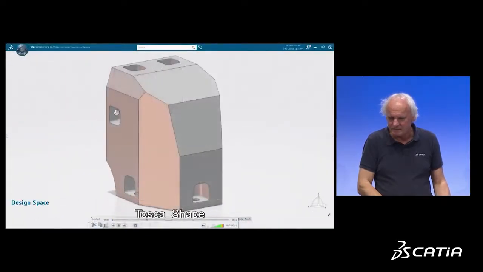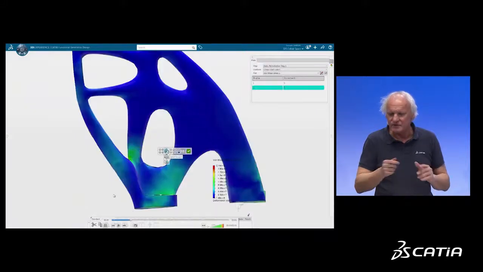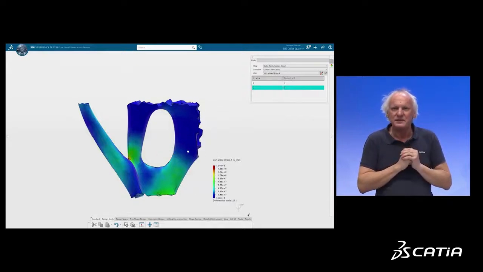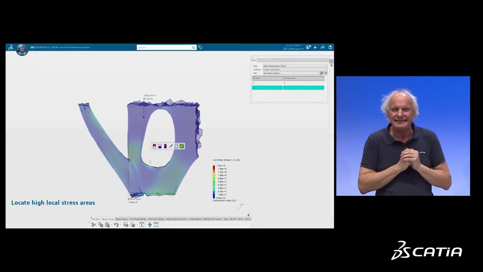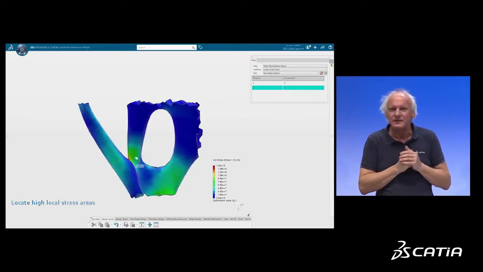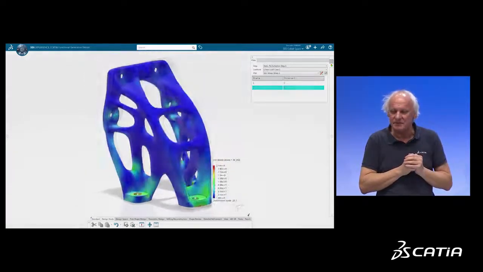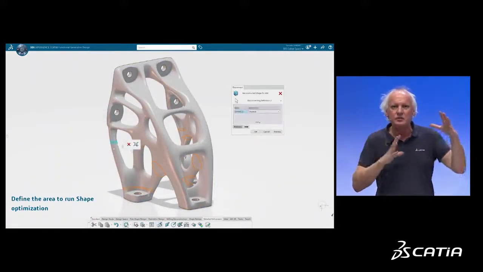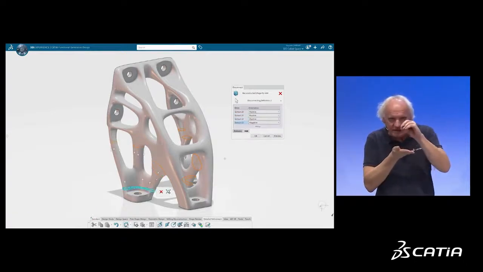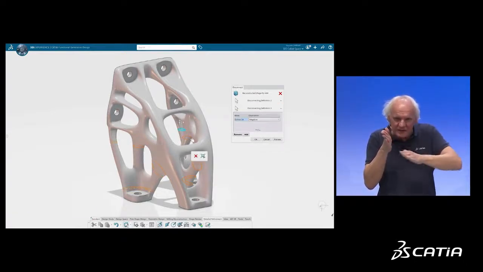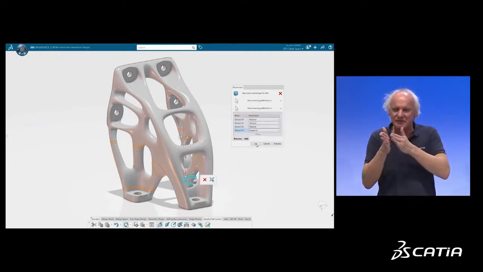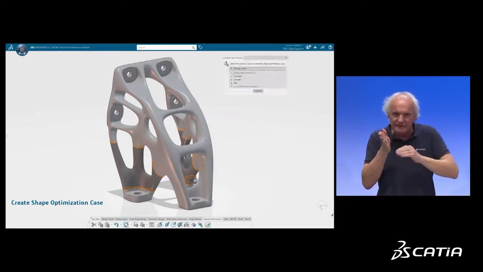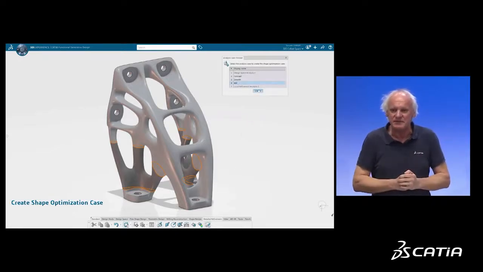So we have the part, and those are the areas with peaks of stress, okay? Now, inside the Function-Driven Detail Refinement extension role, the one I use for the parametric sizing optimization, we also have a very nice tool to do shape optimization. It's not a global optimization, it's a local optimization. You really want to remove peaks of stress, usually found inside tangent fillets, and you want to bump those fillets a little bit to reduce the maximum stress value.